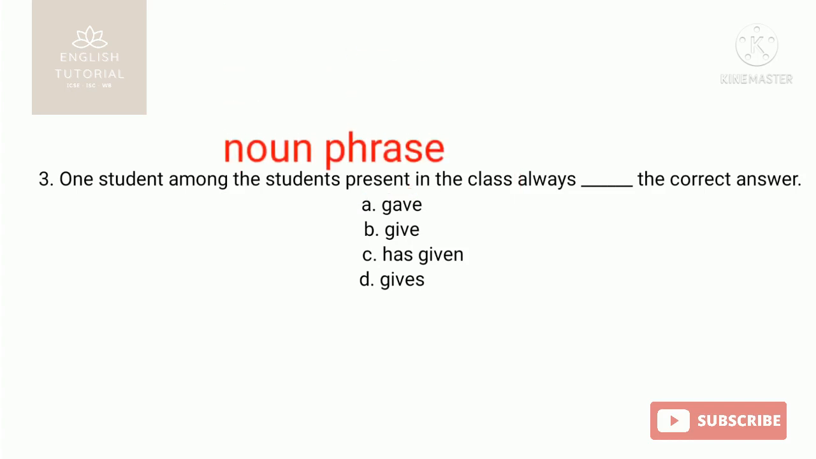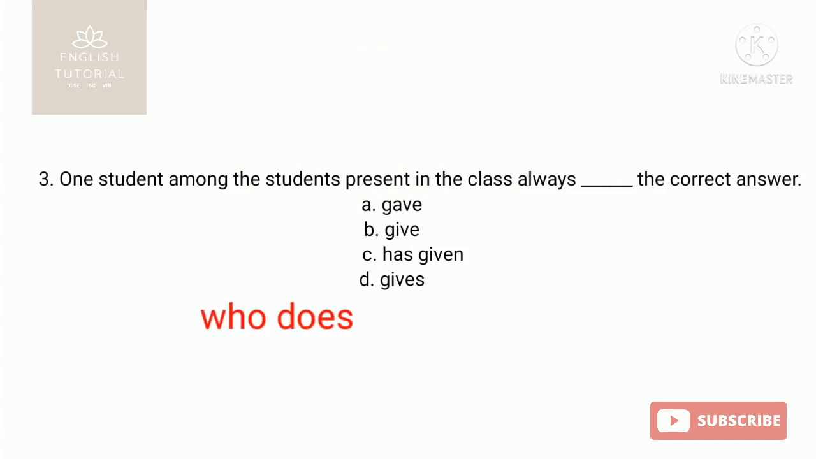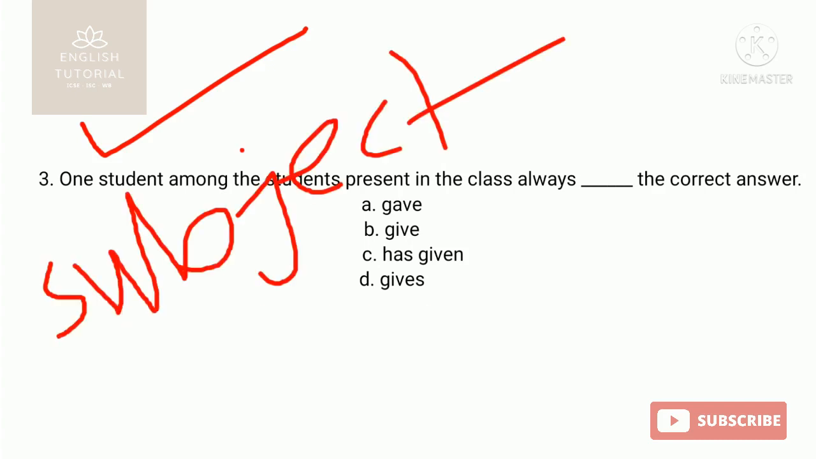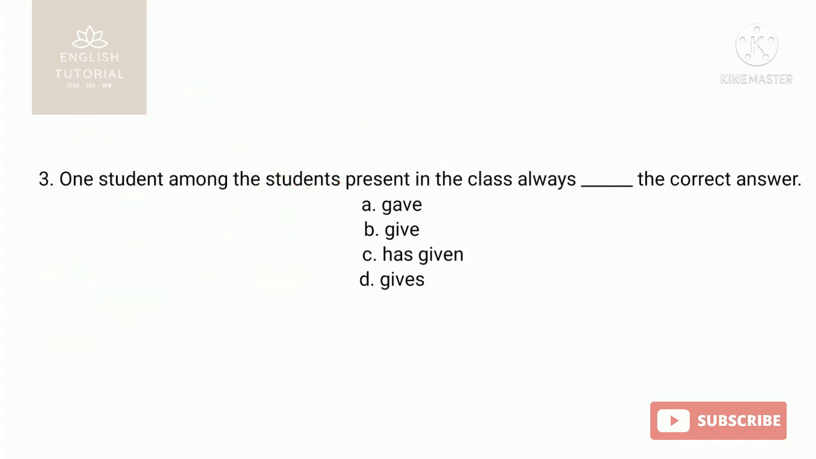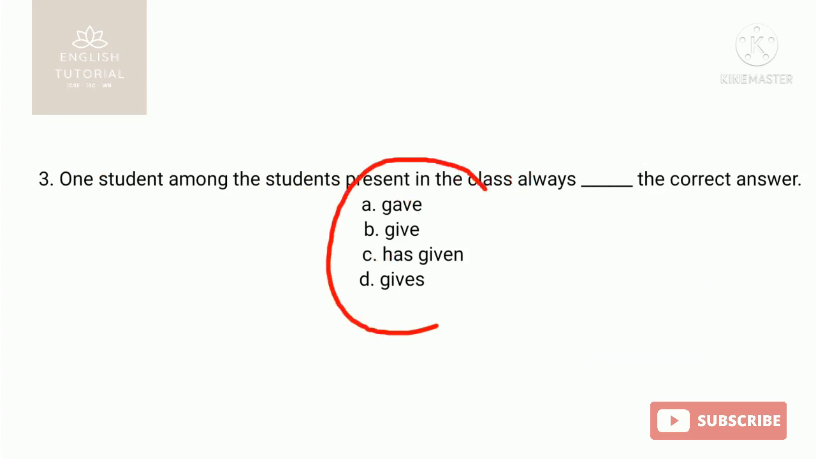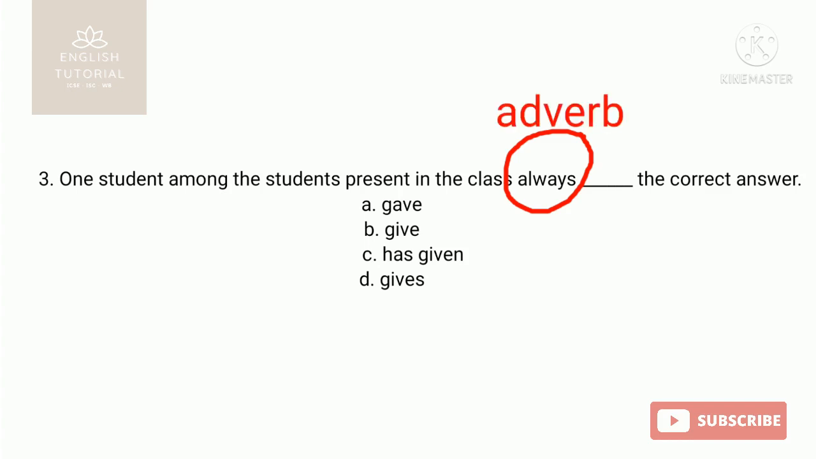So you need to identify the subject in the sentence. Here, who does the action? One student. So one student is the subject here, and it is a singular subject. So it must take a singular verb. So what is the singular verb here among the options given? And one most important thing that you need to mark here is always. This is the adverb. Always means it is regular, every time.